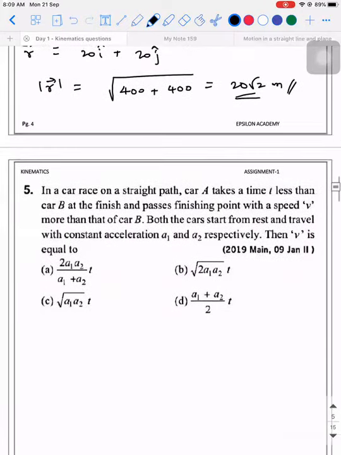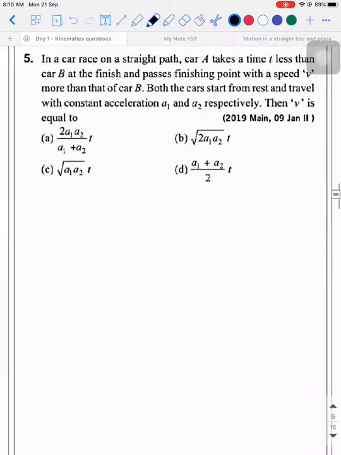Yes, sir. So can you guys try this? In a car race on a straight path, car A takes a time t less than car B at the finish and passes the finishing point with speed v more than that of car B. Both the cars start from rest and travel with constant acceleration. So when they give constant acceleration, they are saying you can use equations of motion. Constant acceleration A1 and A2 respectively, then the speed v is equal to what?